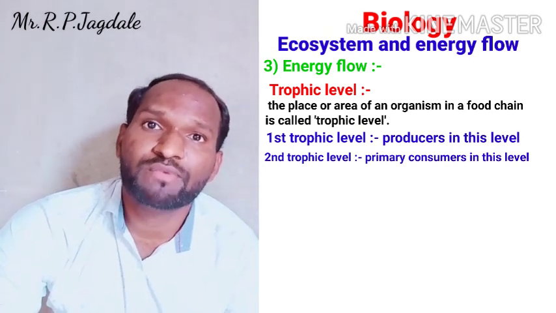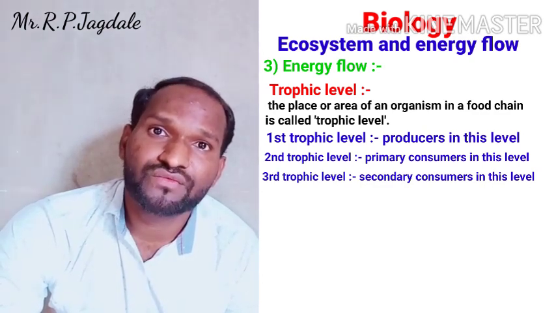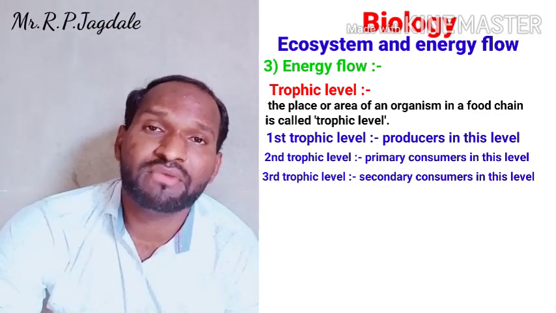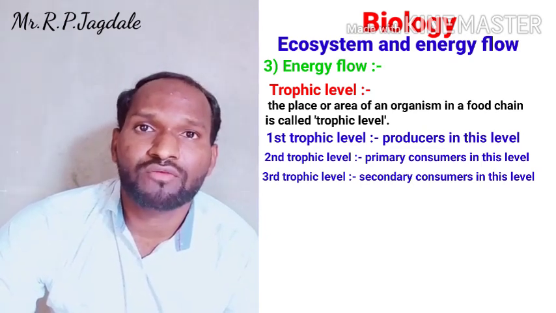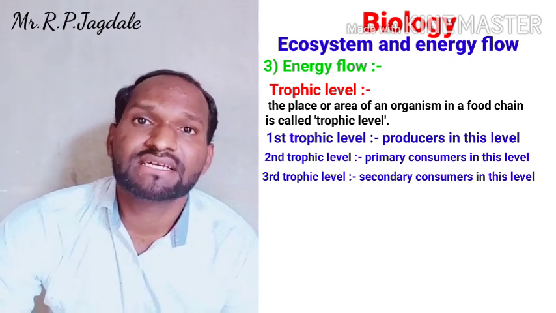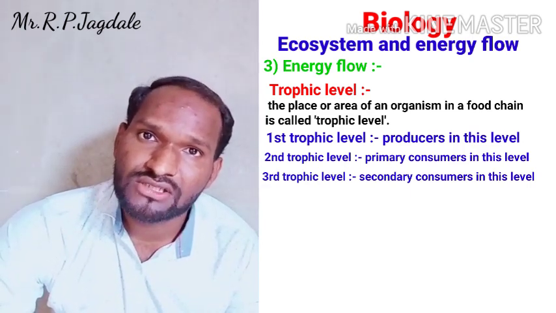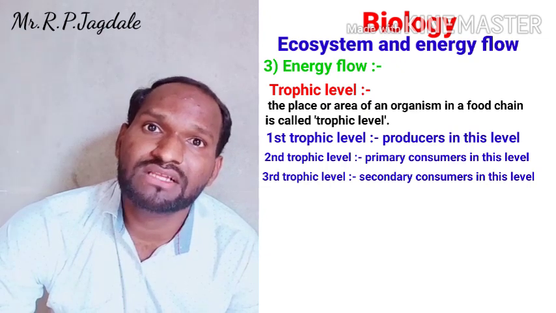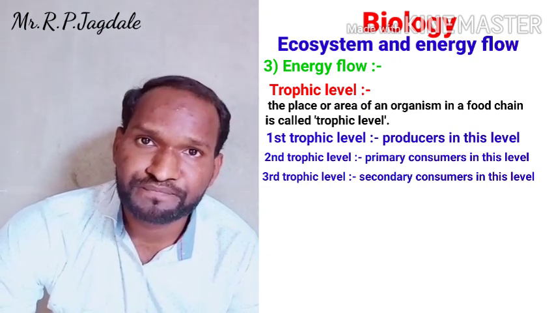Then the third trophic level: the animals which feed on the primary consumers are under this third trophic level. These are called carnivores, because they are feeding on animals. So in the third trophic level, secondary consumers are there, also called carnivores.